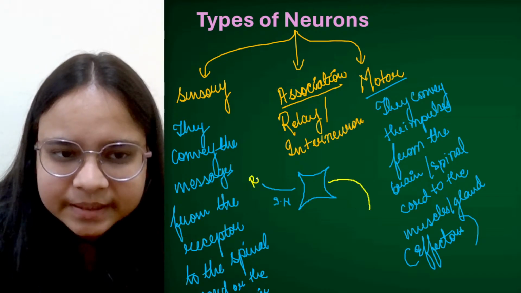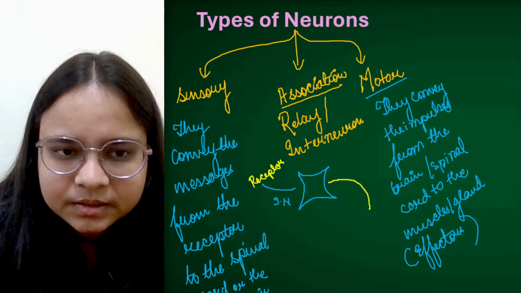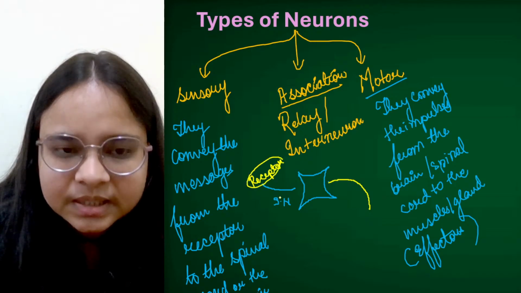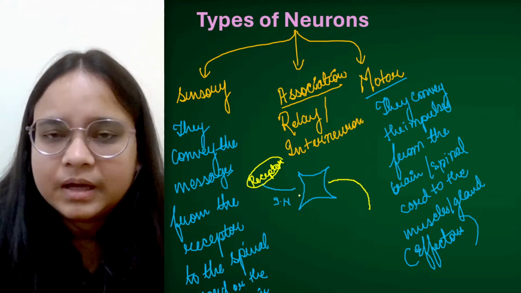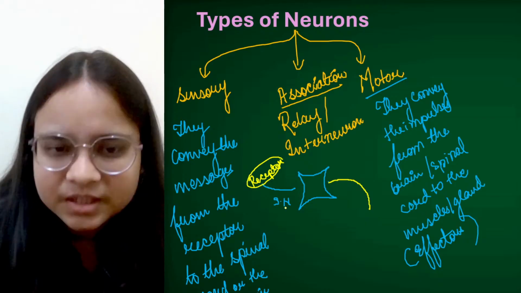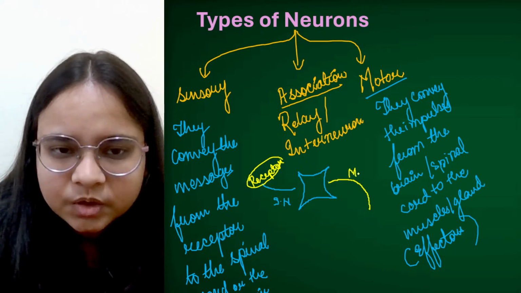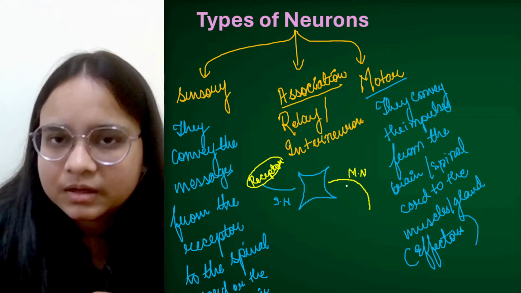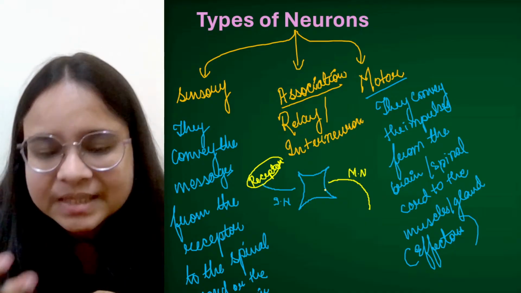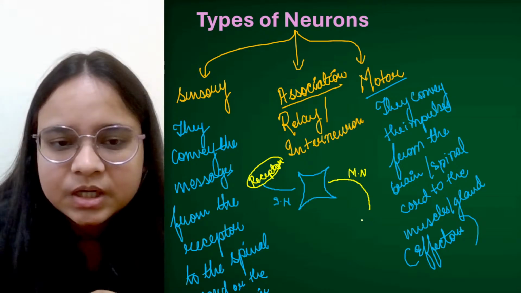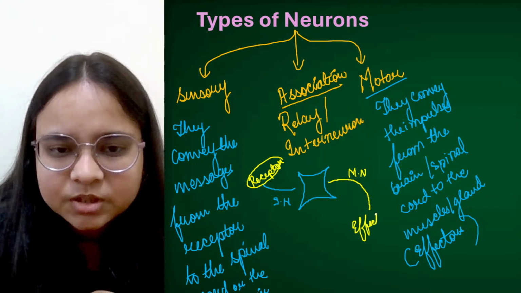So this is the receptor which has received the stimulus. The stimulus has been transmitted through the sensory neuron. Then this motor neuron transmits the processed interpretation to the effector तक पहुंचाता है ये.